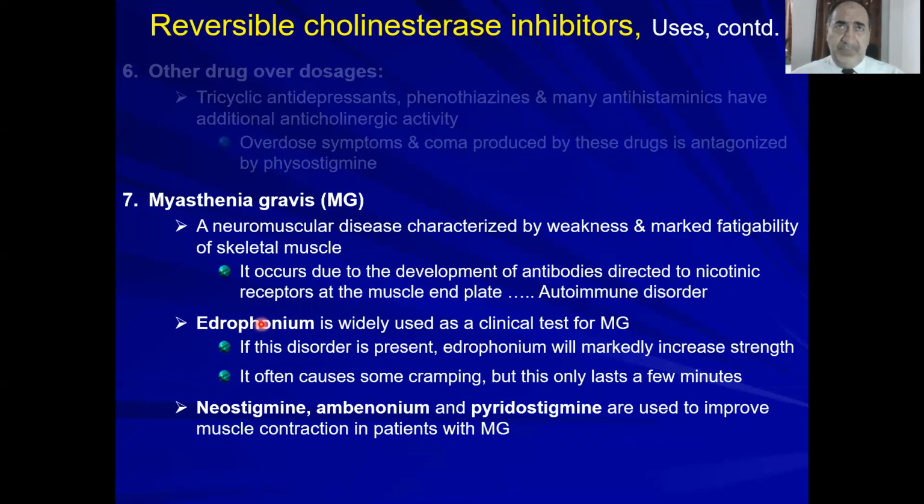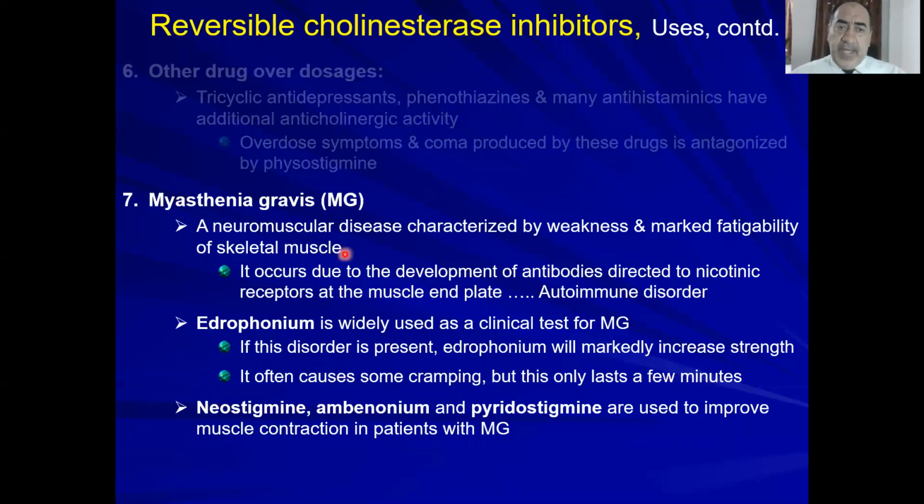Why edrophonium? Because edrophonium has a very rapid onset of action and short duration of action. So you can just give it to the patient, and if the disorder is present, edrophonium will markedly increase the strength. If not, you can try to do more differential diagnosis for the case. Sometimes it causes some cramping, but again, it's short acting. This will be done within a few minutes.